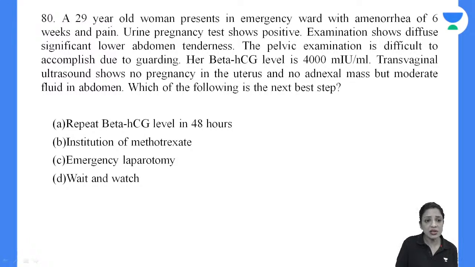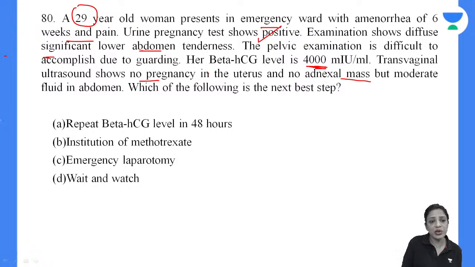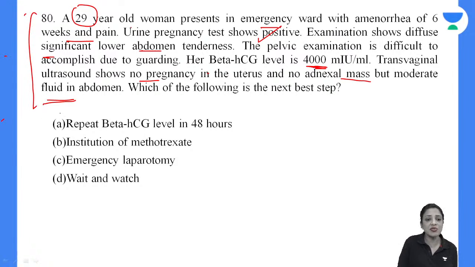Coming to the last question, a 29-year-old woman presents in emergency with amenorrhea of 6 weeks and pain. 29-year-old, urine pregnancy test positive, examination shows diffuse significant lower abdominal tenderness, pelvic examination difficult because of guarding, beta HCG 4000, TVS shows no pregnancy in uterus, no adnexal mass, but moderate fluid in abdomen. What will you do now? You can't see anything in sonography, although everything is suggestive of ectopic. Repeat beta HCG in 48 hours, institution of methotrexate, emergency laparotomy, wait and watch. What will you do?